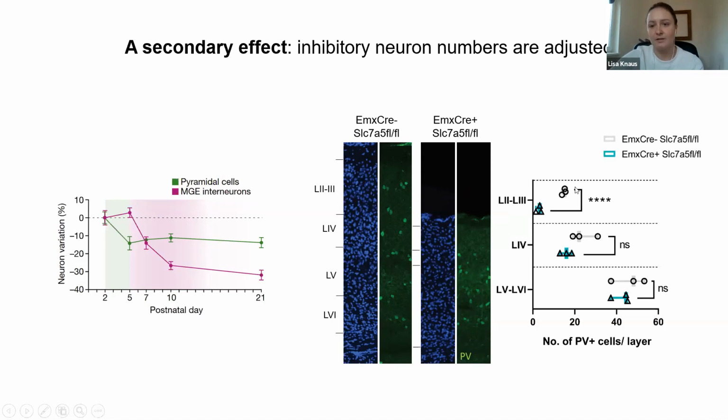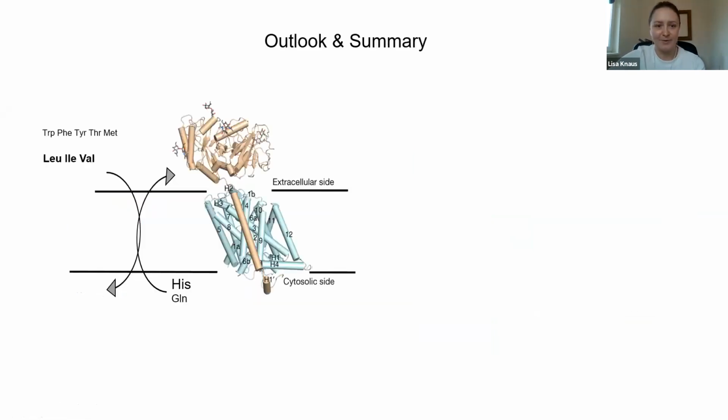However, what we're seeing is also that the inhibitory neurons are adjusting their numbers, so undergoing cell death, especially in the layers where we also see the majority of the excitatory neurons lost. What this is showing us is that we're indeed exactly hitting this time window that was introduced by the Maren lab, showing that the inhibitory neurons as a secondary effect are also starting to die to adjust their numbers accordingly. Due to time reasons, I have to sum it up already.